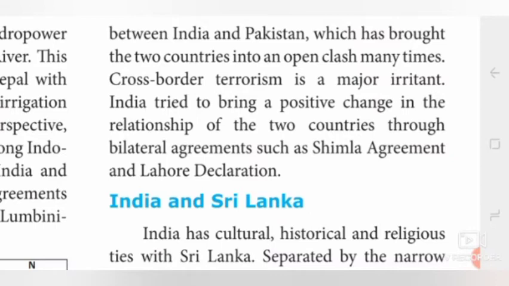India tried to bring a positive change in the relationship of the two countries through bilateral agreements such as the Simla Agreement and the Lahore Declaration. So, with these two agreements, we tried to bring a close relationship with Pakistan.